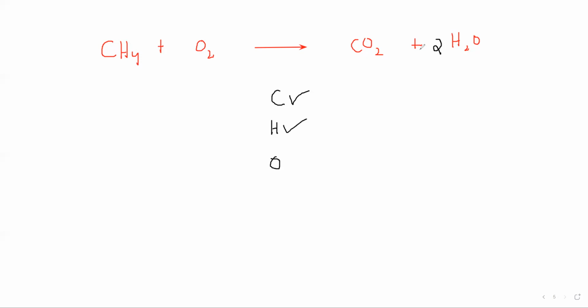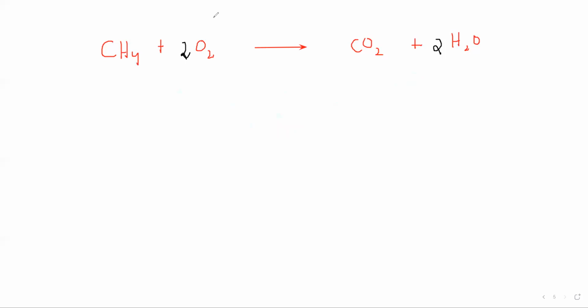What about oxygen? When you check oxygen, 2 here and 2 here, so there are 4 oxygen on the right and 2 oxygen on the left. So I want to make an even number. I'll multiply with what number to make 4 oxygen? I'll multiply by 2. So oxygen is also balanced. In this equation, I don't have to multiply the whole equation again, because I used a whole number for balancing. When I'm using a whole number for balancing, it means I don't have to multiply the whole equation.